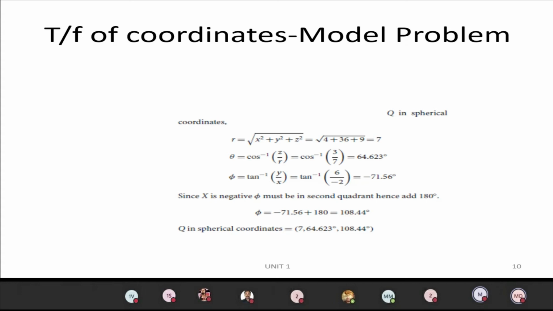Once again, for theta you get the angle as 64.62, whereas for phi you get the angle as minus 71.56. As I told, if you get a negative angle, we have to add 180. That's what they have done here: minus 71.56 plus 180 gives 108.44. So the result is 64.62 degrees and 108.44 degrees.